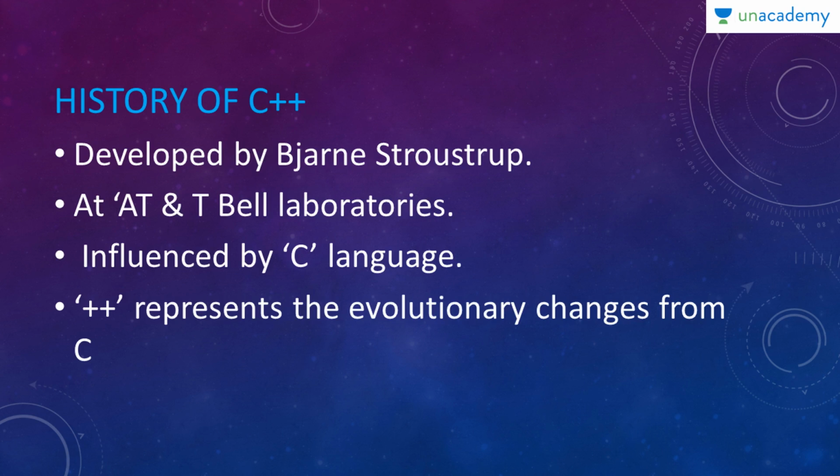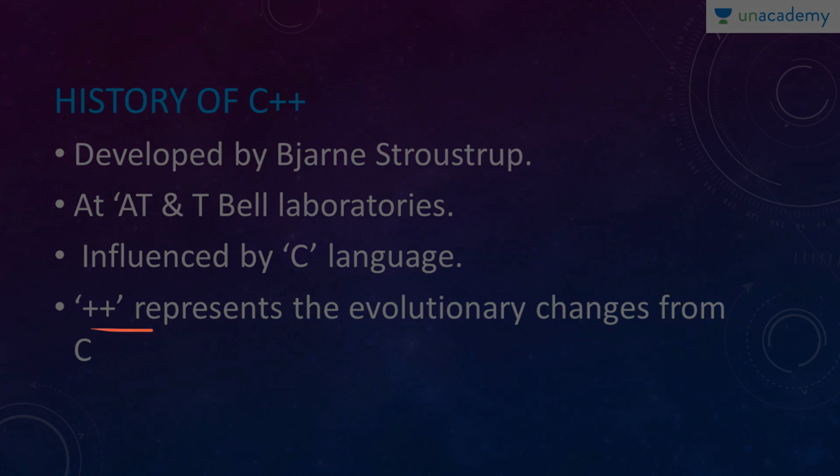First, history of C++. C++ is a programming language developed by a person called Bjarne Stroustrup at AT&T Bell Laboratories. Initially, C language was introduced. Because C language had a few drawbacks, they introduced C++ language. C++ language was called C with classes because it had something called classes in it. There were evolutionary changes made to C language, hence it is called C++. Hence we use the plus plus, which is an increment operator.